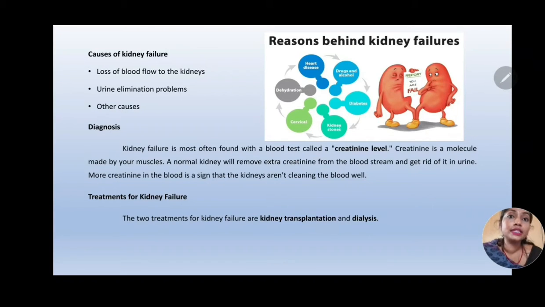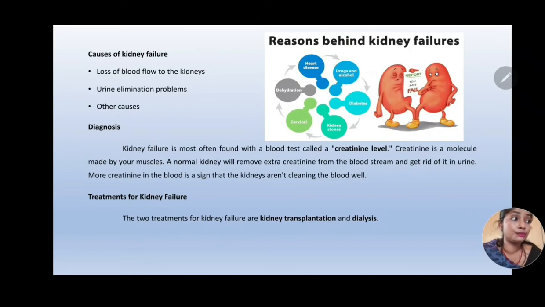The second reason is with urine elimination. When the body can't eliminate urine, the toxic substances build up and overload the kidneys. For example, some cancers like prostate cancer and colon cancer block the urine passageways, thereby creating a problem with the elimination of urine. Some other conditions can also interfere with urination and lead to kidney failure, including kidney stones, enlarged prostate glands, blood clots within the urinary tract, and damage to the nerves that control the urinary bladder. So all this can lead to urine elimination problems.